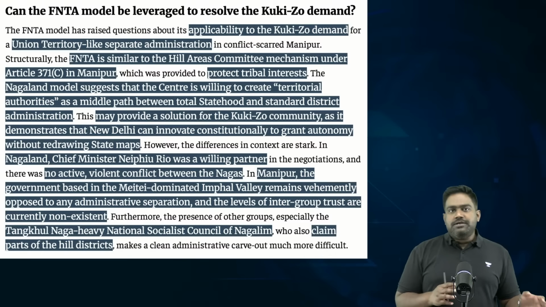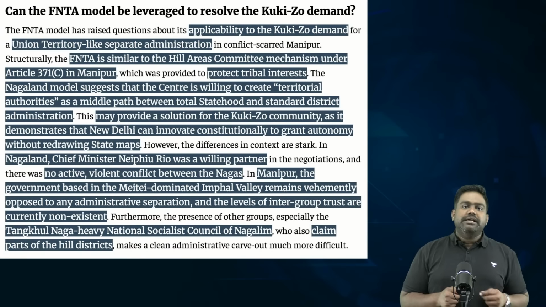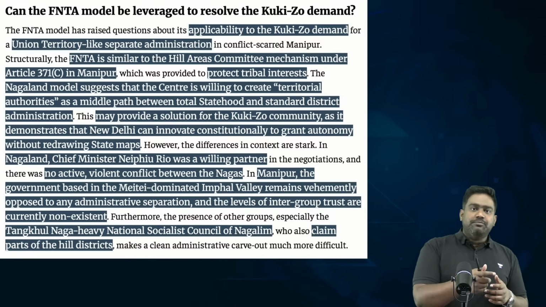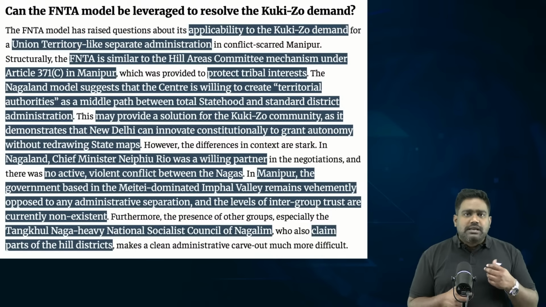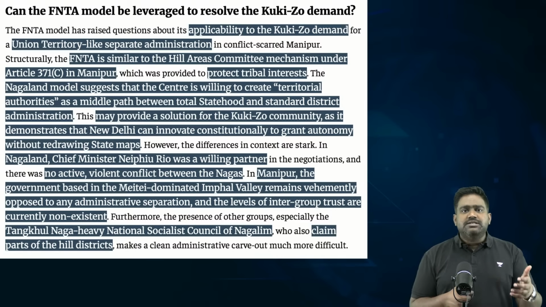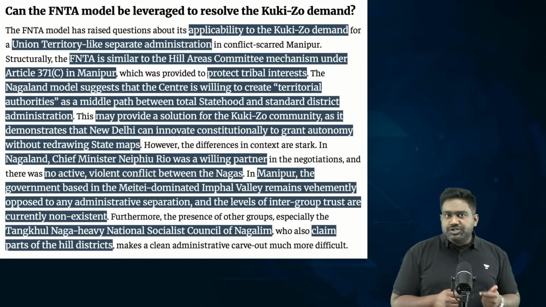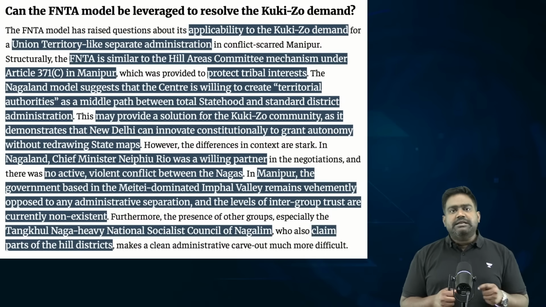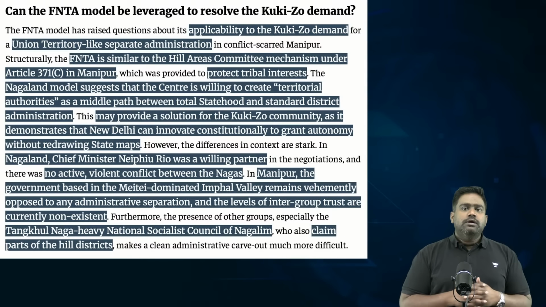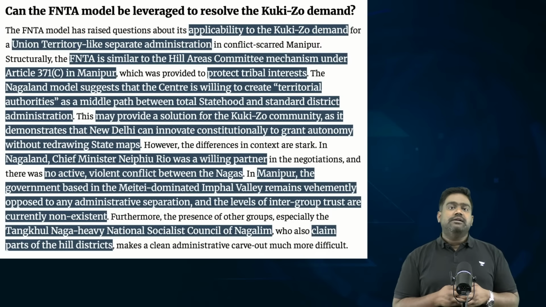Now, one last point. Can you compare this with what's happening in Manipur? Can we apply the same model to Manipur? Because see, India's such peace agreements and granting some autonomy has worked with various groups and entities. For example, some tribal areas and hill districts have been given constitutional autonomy under the Sixth Schedule of the Indian Constitution. If you look at Assam, the Karbi Anglong region, for example, the local native insurgency which was there was effectively tackled, and India managed to address the concerns by providing constitutional autonomy under the Sixth Schedule.